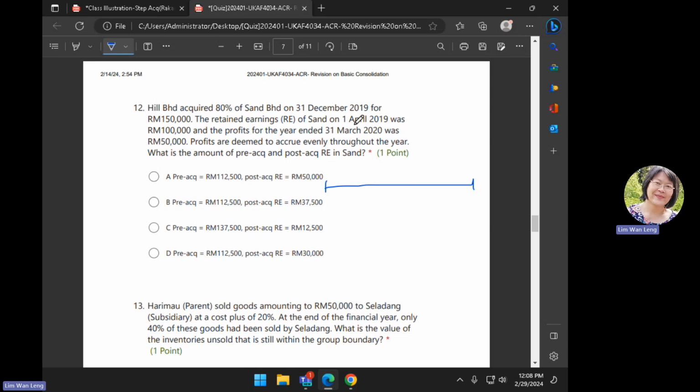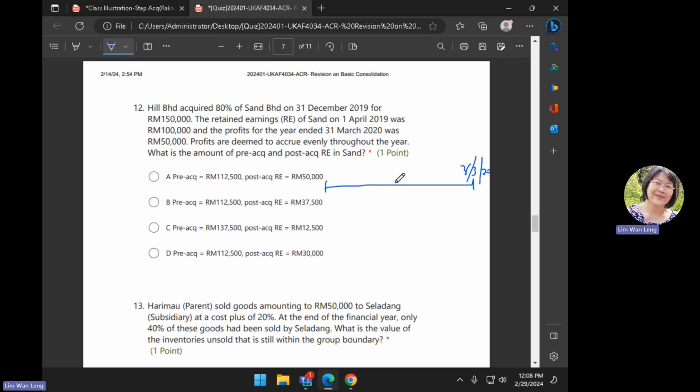Retained earnings of Sen on this date, 1st April 2019 was 100,000, and the profits for the year ended 31st March 2020 was 50,000. Profits are deemed to accrue throughout the year. So, which means that over here, your year end is 31st March 2020.